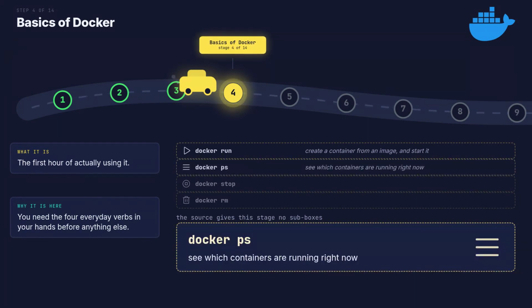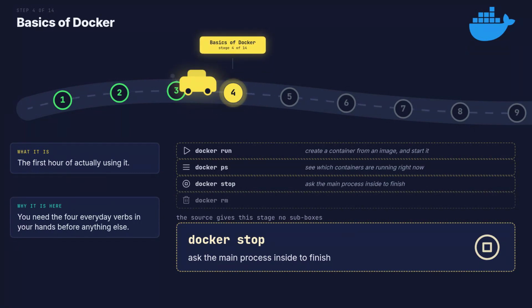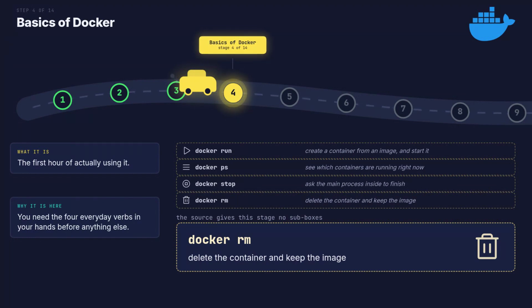The list command shows only running containers. Add the all flag, and you also see the stopped ones. Stop sends a polite signal first. Your process gets 10 seconds to finish, and then it is killed. Remove deletes the container and its writable layer. The image stays on disk, so the next start is instant.